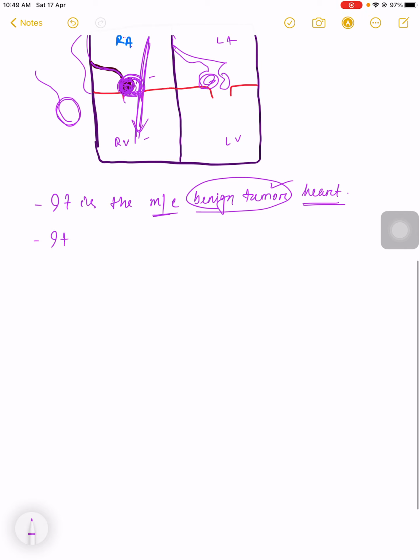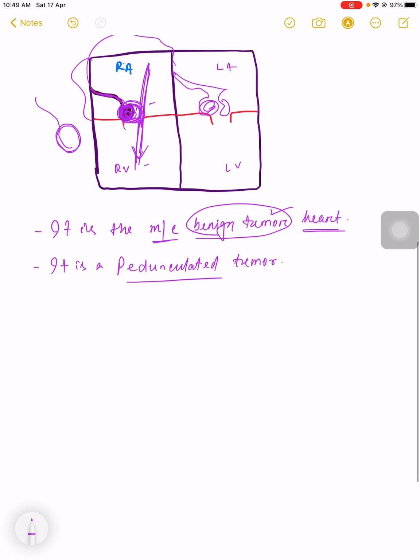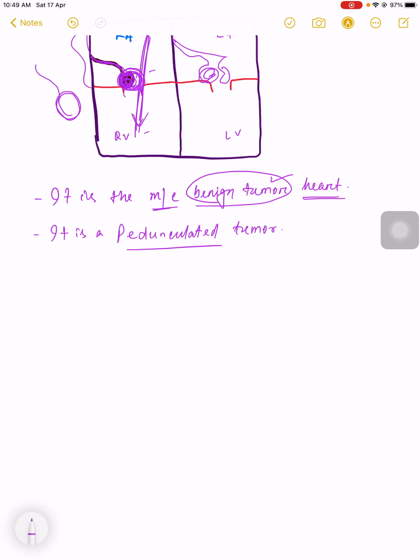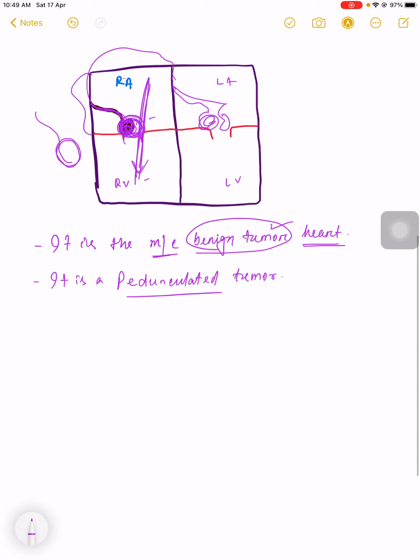It is a pedunculated tumor. As you see here, the peduncle of the tumor is present. It is freely floating in the lumen, most commonly of the left atrium. In a way it blocks the blood flow, so it can block the blood flow towards the mitral valve. This is the mitral valve, right?